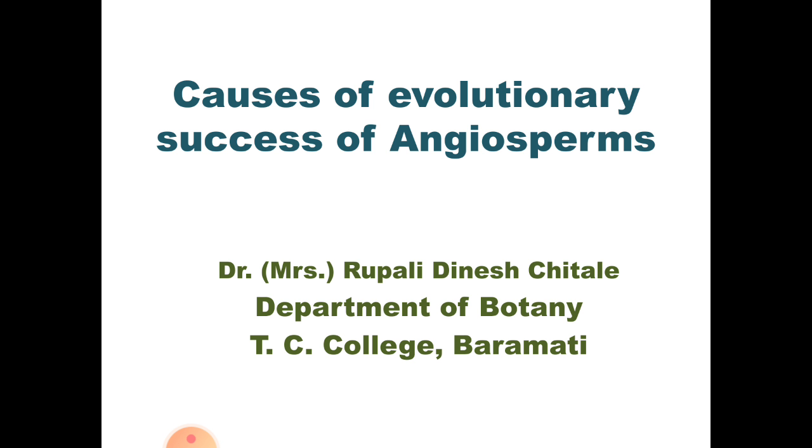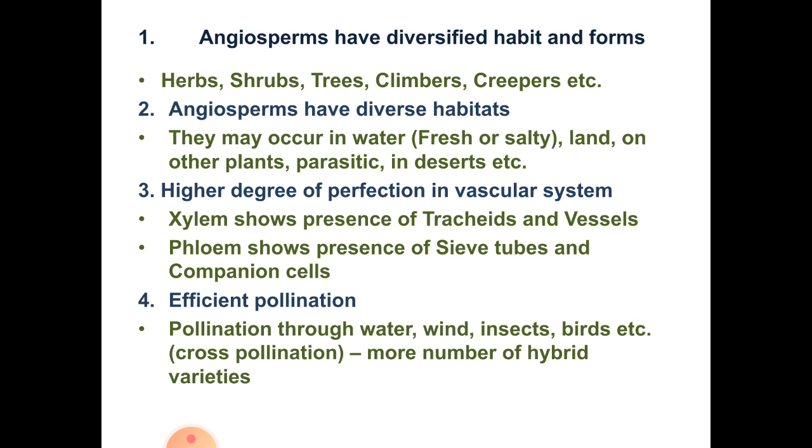At present, in the world and in the nation, angiosperms are the most dominant group of plants. So why are angiosperms dominant? There are some reasons that we discuss in this presentation. The first point is angiosperms have diversified habit and forms. There are different forms of plants included in angiosperms, that is herbs, shrubs, trees, climbers, creepers, etc.